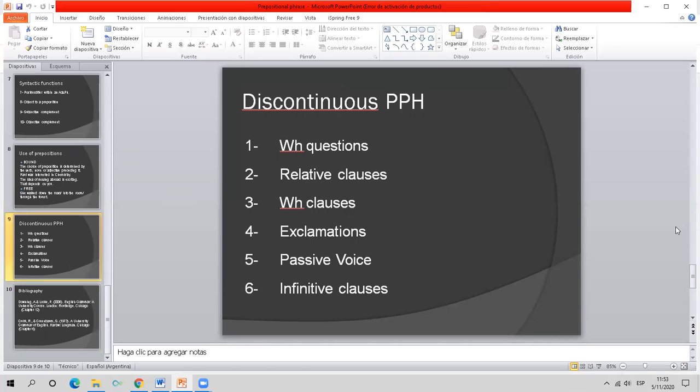We always insist that if there is a preposition, there must be an object to the preposition. But sometimes there are some discontinuous prepositional phrases where the object precedes the preposition. Well, that is always the case with WH questions, all right? When you say, what are you talking about? The object to about is what, okay? But because this is a question, it comes at the beginning of the clause.